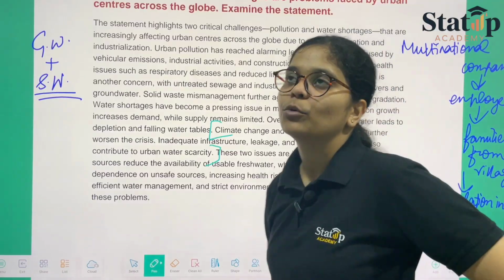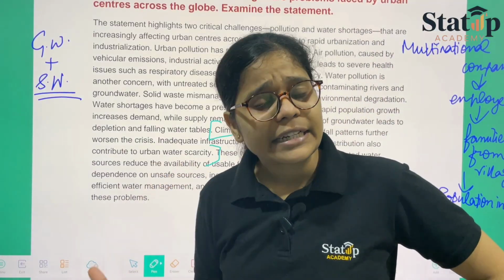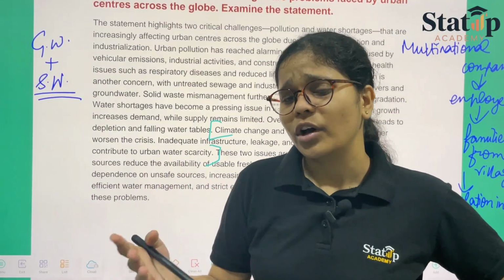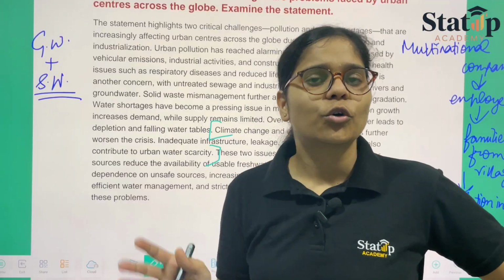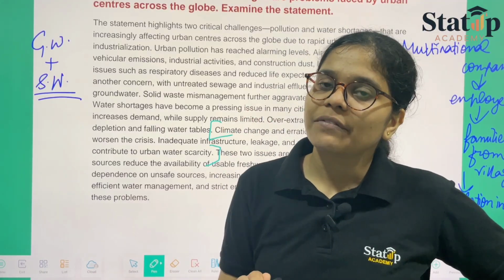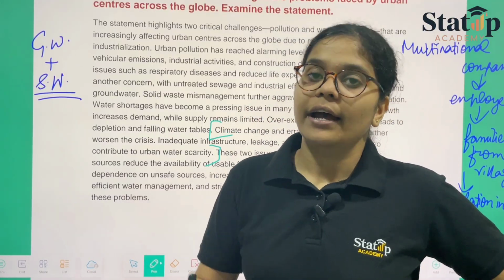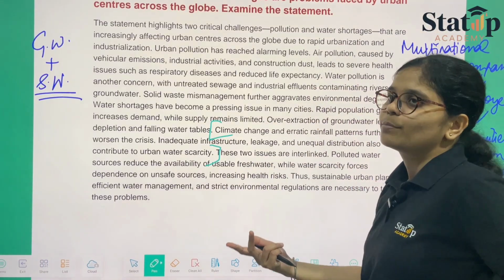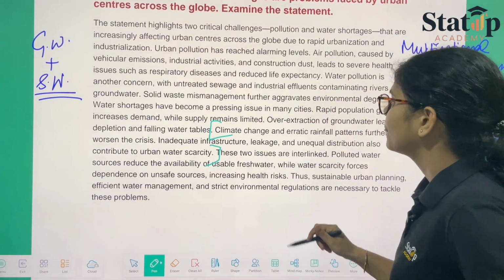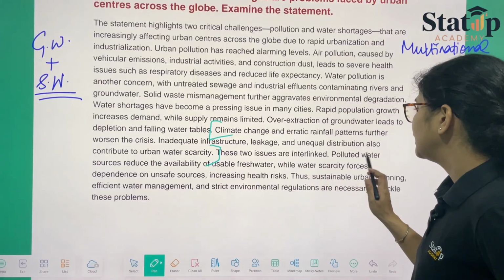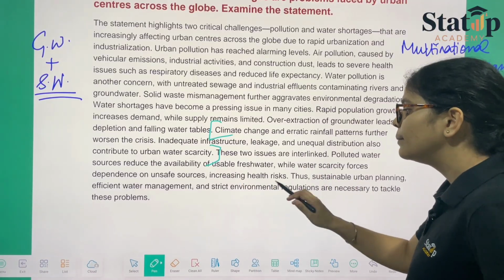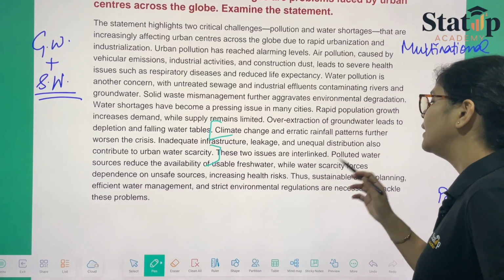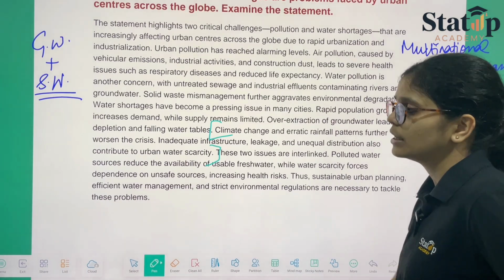What happens is in most houses, the leaking taps and leaking toilets go unnoticed, due to which water is wasted at a very high level, and other people need to face the scarcity. The consequences are to be faced by either you or me. These two issues are interlinked. Polluted water sources reduce the availability of usable fresh water, while water scarcity forces dependence on unsafe water.